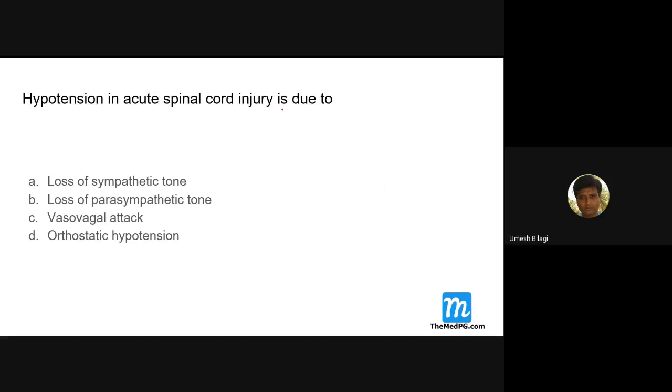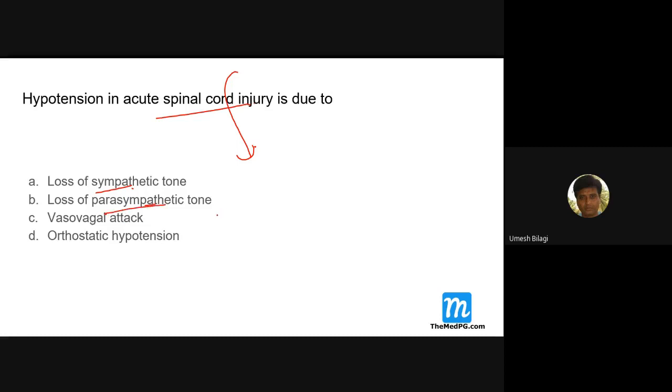That's one thing I wanted to tell, which may not be directly related to this. When the spinal cord is transected, what happens? The sympathetic outflow coming from the brain is lost, and parasympathetic inhibition is also lost.